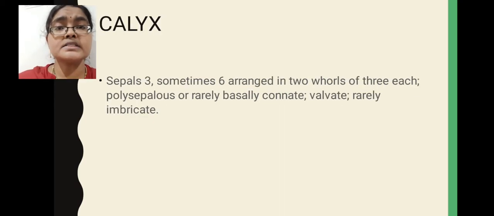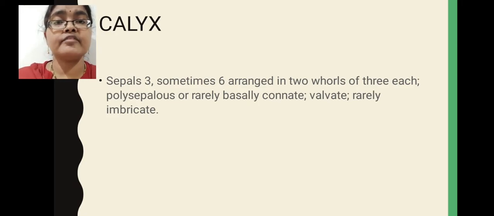Now the detailed description of the flower, I will explain one by one for all parts of the flower, starting with calyx. Calyx means the individual members of calyx are called sepals. In some flowers sepals are 3 in number, sometimes 6 in number. If 6 sepals are there, they are arranged in 2 whorls. Each whorl comprises 3 sepals.